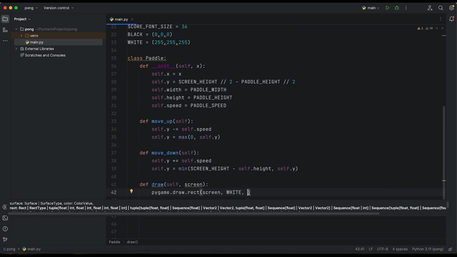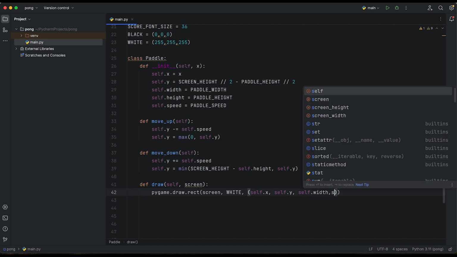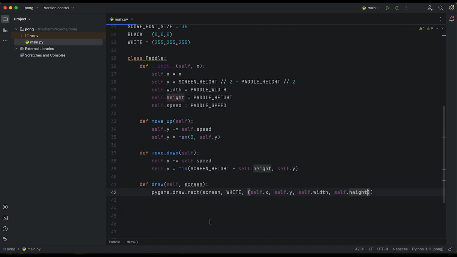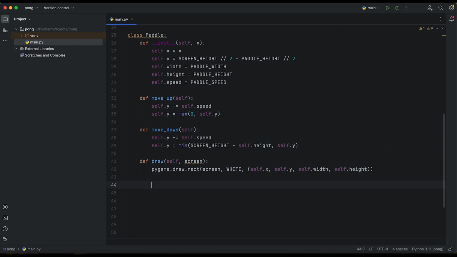This third argument is where to draw, on the screen: self.x, self.y, self.width, and self.height. And those are the arguments that we need to draw our paddle inside our Pygame. Okay, we created our paddle, and whenever we would like to draw it, we can easily draw it right there.